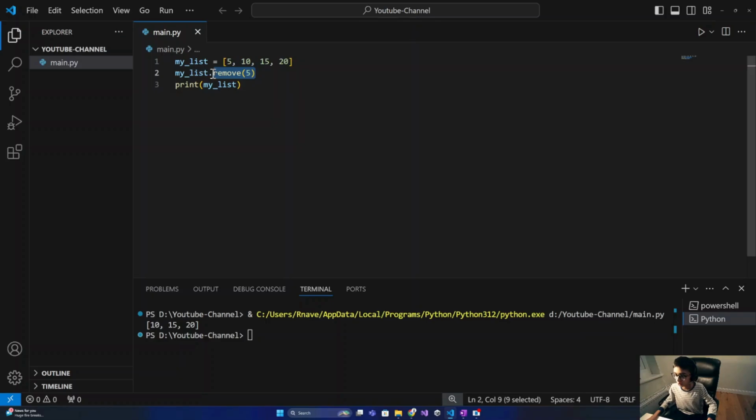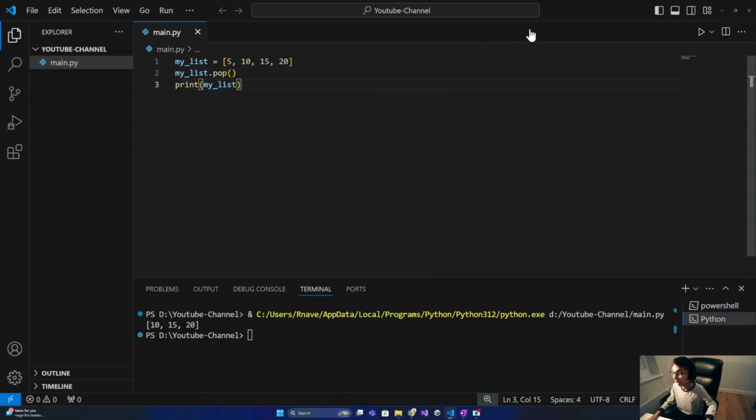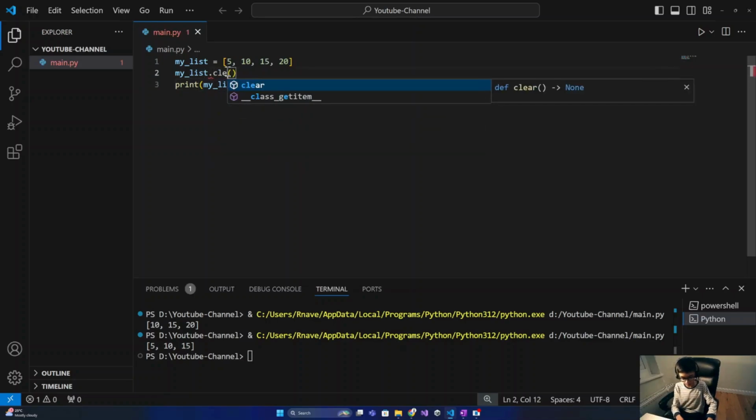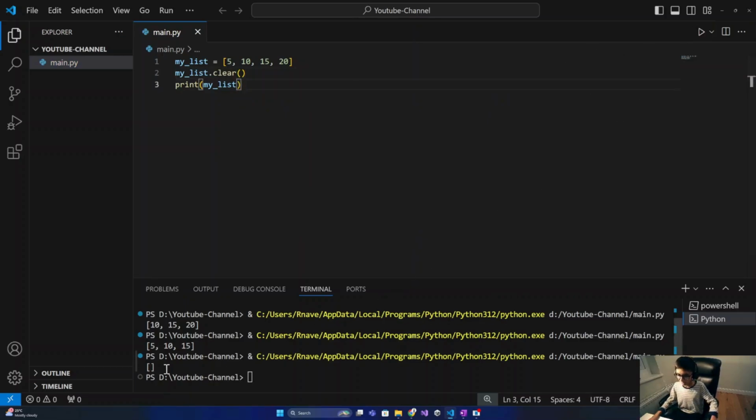Now look, if I do pop, and now print it out, you'll see that the last index or item has been popped from the list. The last function is clear, which simply makes the list empty and clears it out.